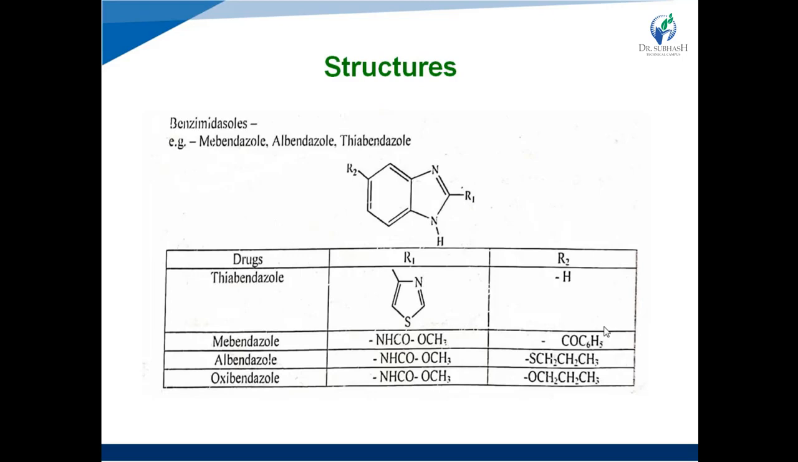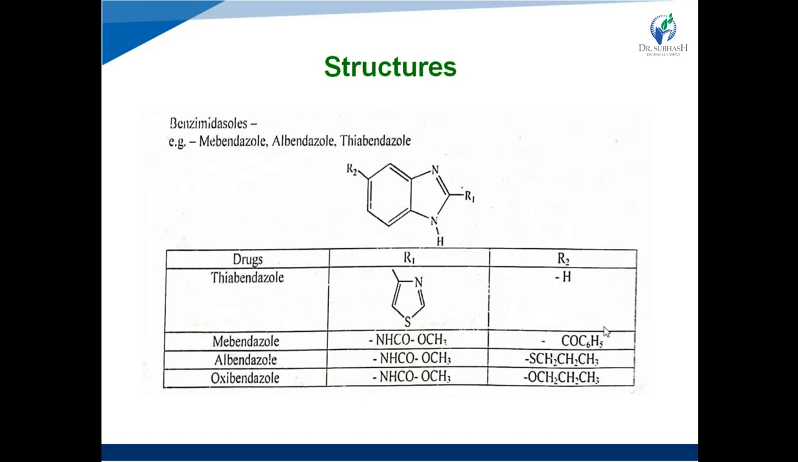First one is benzimidazole derivatives. The name indicates benzimidazole, which means the presence of benzene and imidazole rings. The imidazole ring is a 5-membered heterocyclic ring with 2 nitrogen atoms present at the 1 and 3 positions. This heterocyclic imidazole ring fused with the benzene ring is known as the benzimidazole compound or derivative.